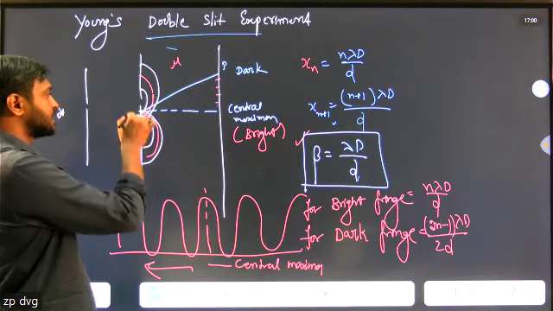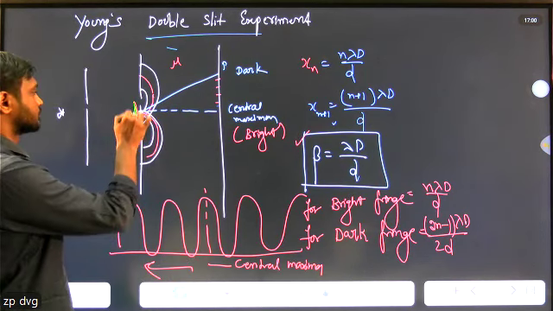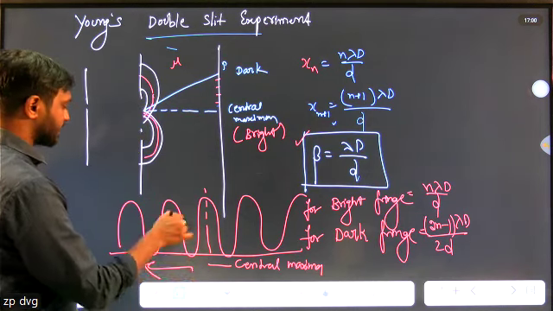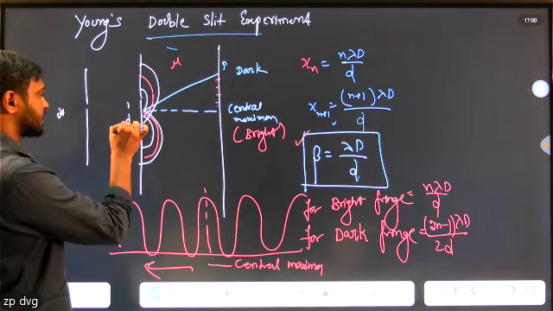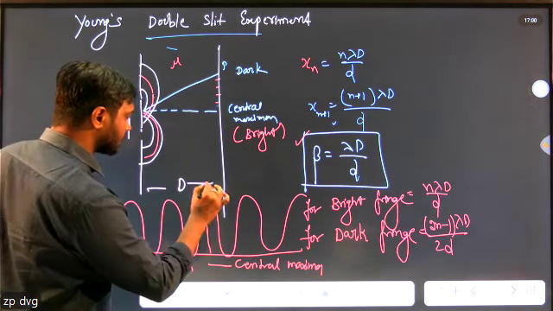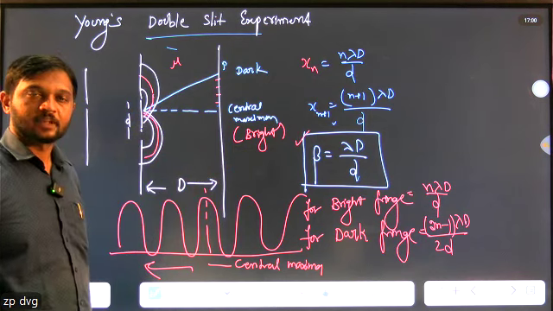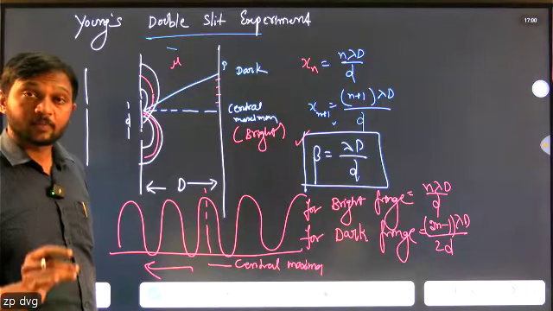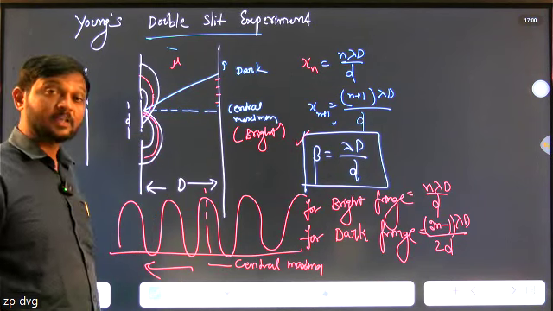There are two slits. This is the distance between them, where small d is the slit width and capital D is the distance between the slits and the screen. So what is the expression for fringe width? Beta equals lambda D by d. And the most important question is, what is the lateral shift?